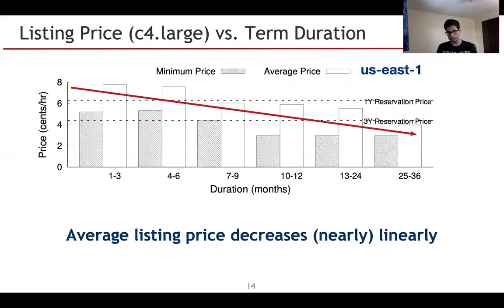And to make the point here, the average listing price decreases linearly with the duration. Another point that we can make here is that in the case of 1 to 6 months, the average price is above 1 year reservation, which indicates that for 1 to 6 months, users listed it higher than its valuation. Whereas in the case of 25 to 36, the price is lower than 3 years, indicating that users value it lower than the marketplace so that they can sell it.